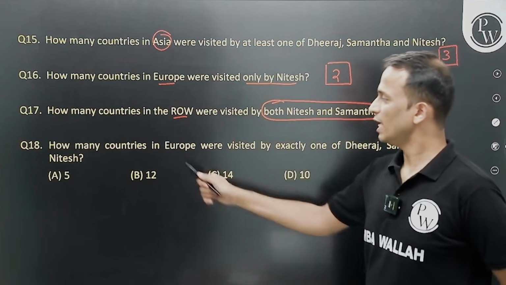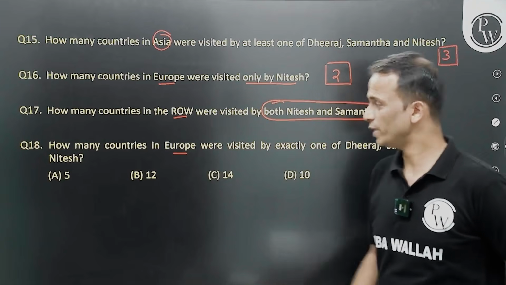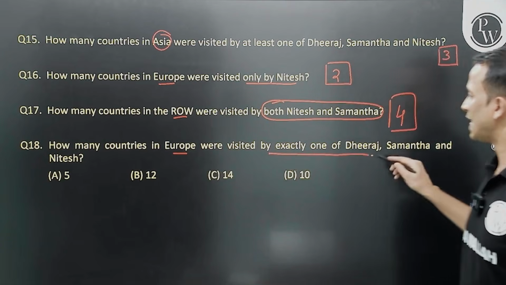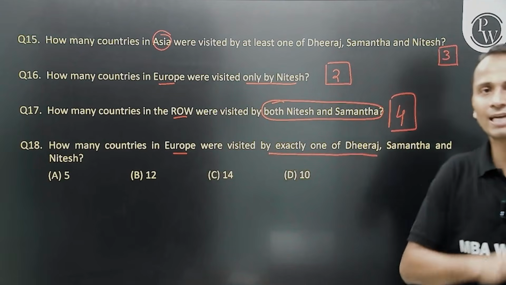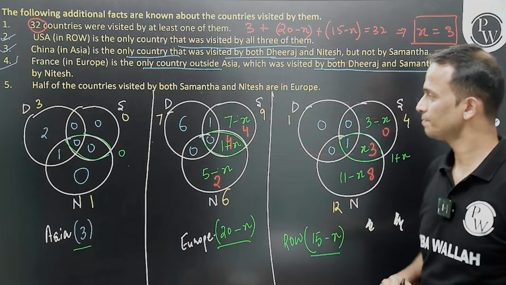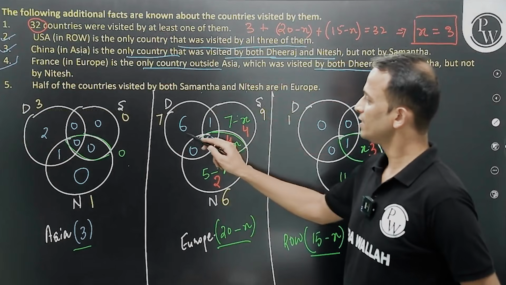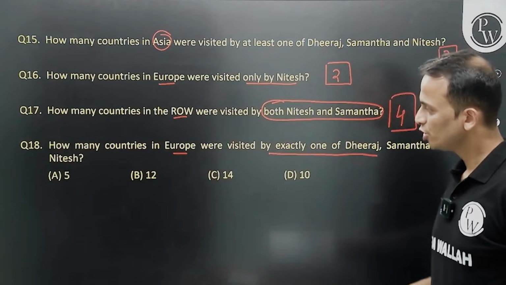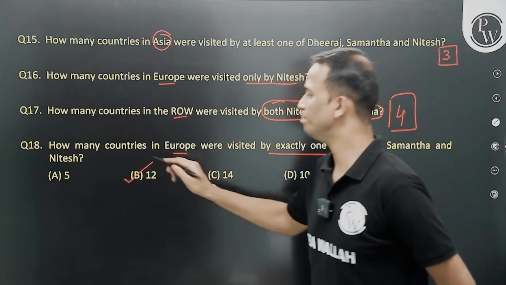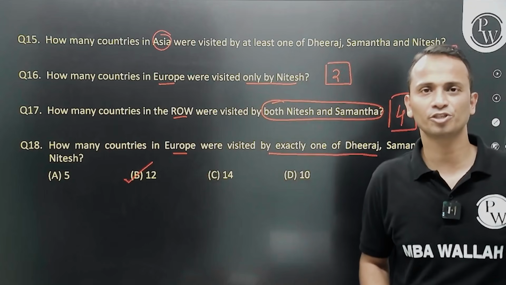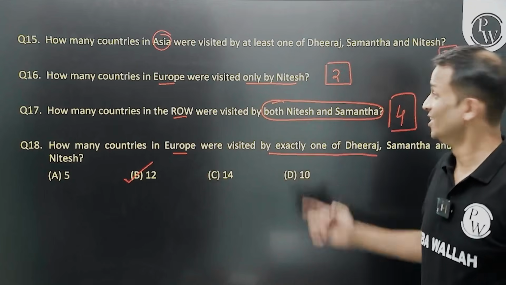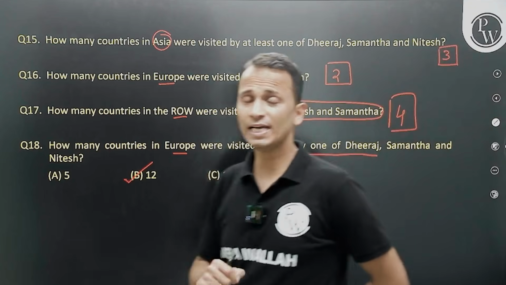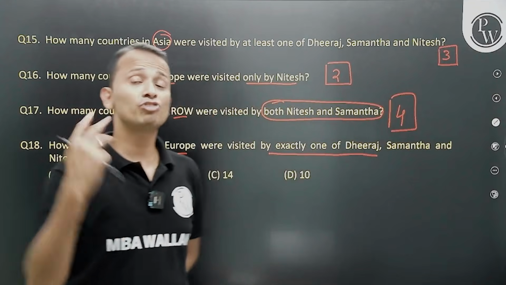And the last one, how many countries in Europe, second Venn diagram, were visited by exactly one of these 3? Exactly one in Europe. So Europe, exactly one, 6 plus 4 plus 2, answer is 12. So 12, that is option B, is the correct answer of this question. All right, fine. So this set is done.